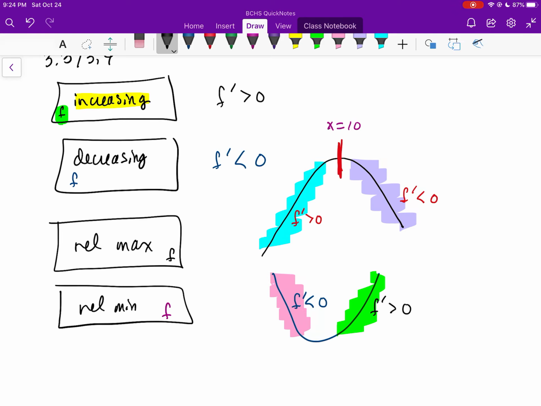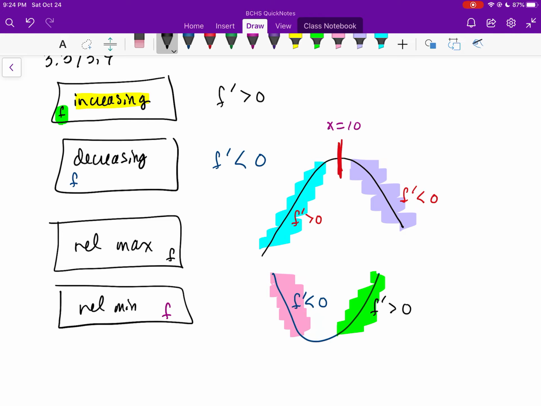And so when the derivative of the function changes from negative to positive, that's when you get the relative min. If you don't have that change in signs, you would not get a relative min or a relative max. These relative mins and relative maxes can only occur at critical points where the derivative is undefined or equal to 0. You cannot change sign unless a function is undefined or equal to 0.